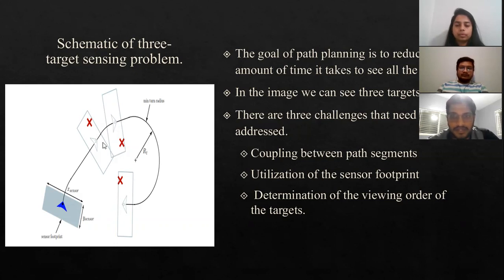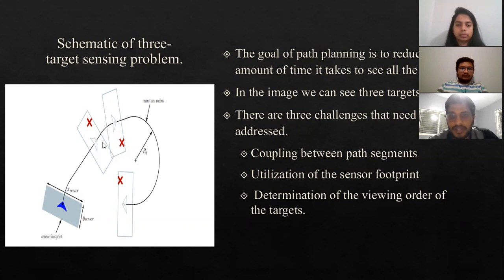In this image, we can see three targets, and the path planner's goal is to find the optimal path from one point to another. For multiple targets, the approach involves finding the optimal path from the starting position to the first target, then from the first target to the second target, and so on until it reaches all the targets.